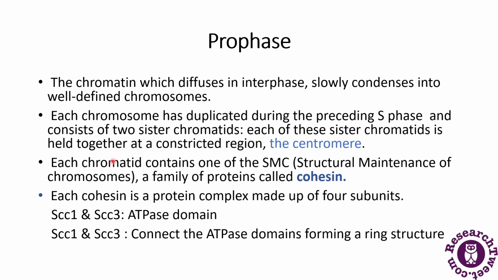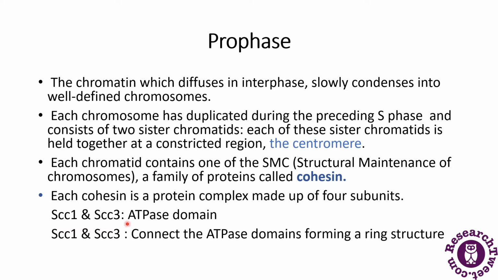Now each chromatid contains one of the SMC, that is the structural maintenance of the chromosomes, a family of protein called the cohesin. So what is cohesin? Cohesin is a protein complex which is made up of four subunits. So what are the four subunits? The four subunits are